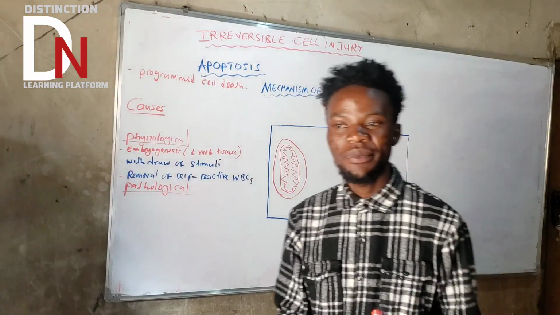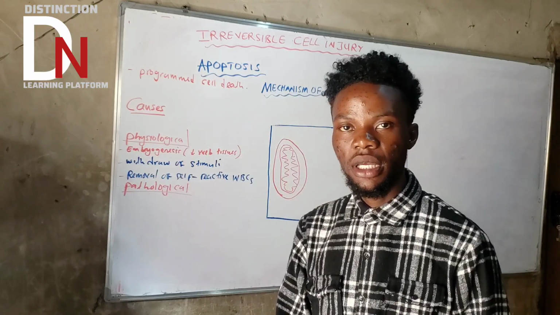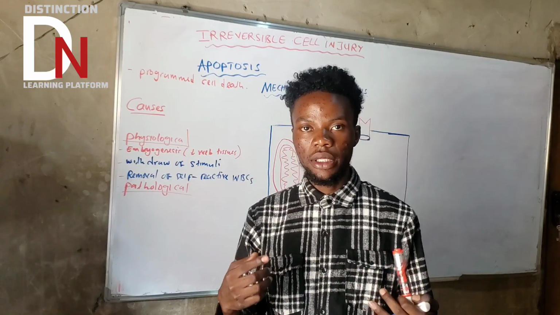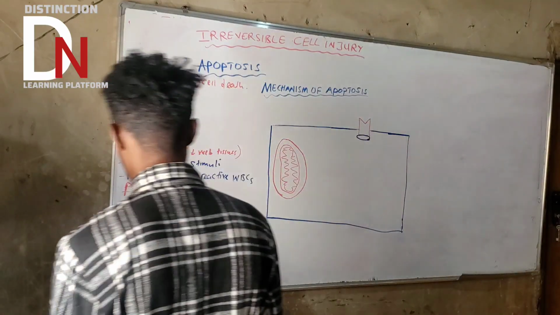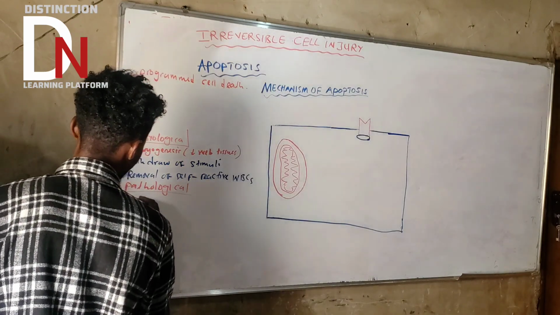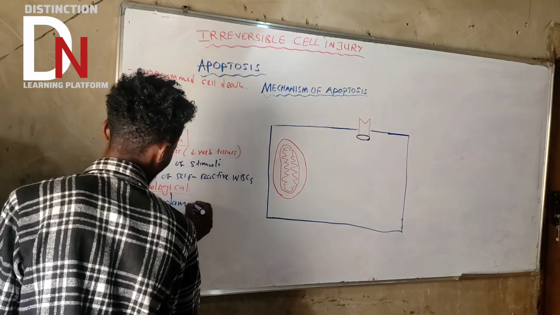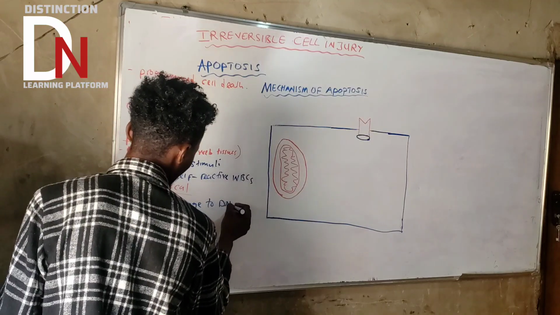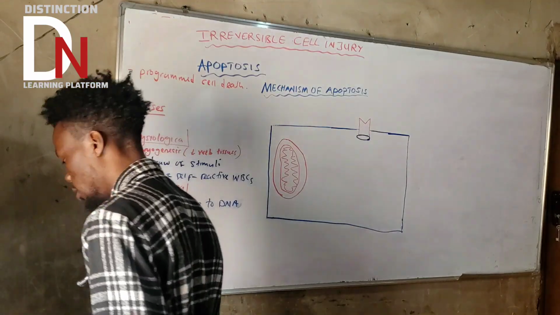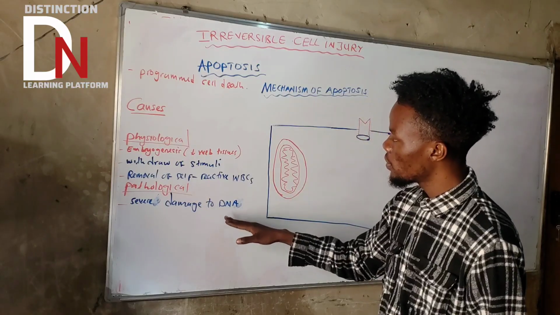Basically, we know that if the DNA is severely damaged, maybe by anti-cancer drugs, exposure to radiation, or exposure to free radicals, then the DNA is going to be damaged. So what are we saying? The first one is severe damage to DNA. Okay, that's the first cause. What can cause severe damage to DNA?